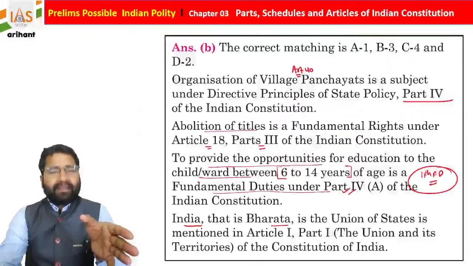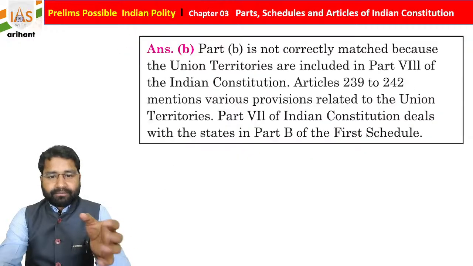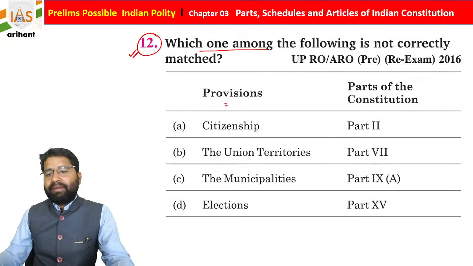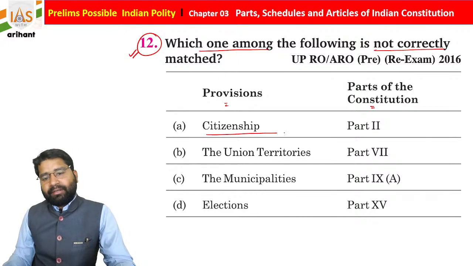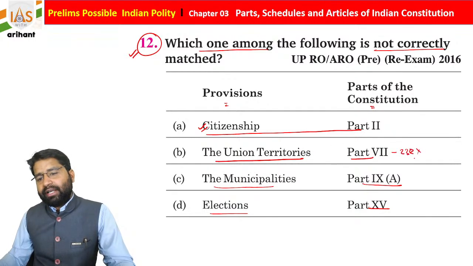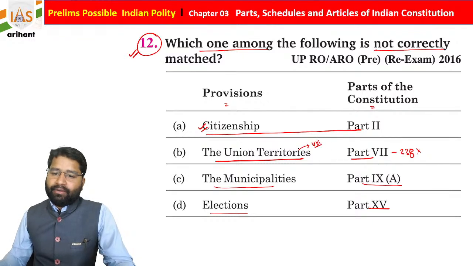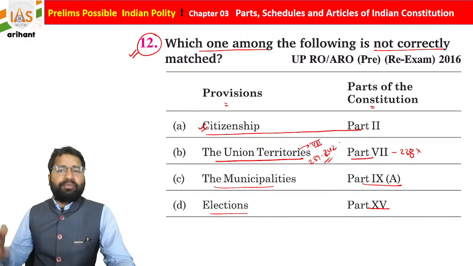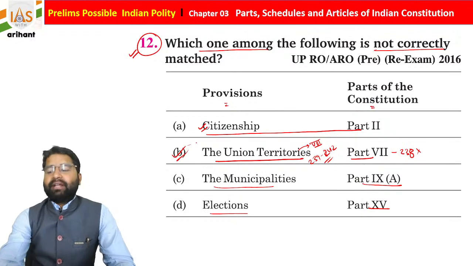Now we are moving towards the questions. Don't worry. Now you have to see the provision and match it to check which is not correctly matched. Citizenship under Part 2 of the Indian Constitution, we will say yes sir. Union territory, Part 7, municipalities, Part 9A, and election, Part 15. So as you know students, Part 7 contained Article 238 and that is no more. Union territory is mentioned under Part 8 of the Indian Constitution, Article 239 to 242. So this is going to be important. So B is going to be correct according to the options.